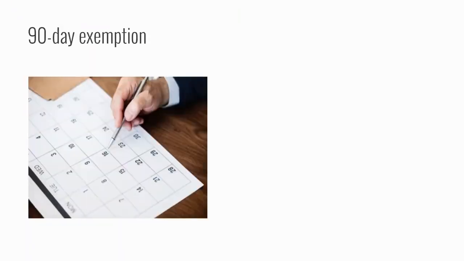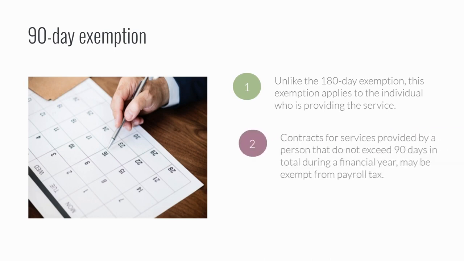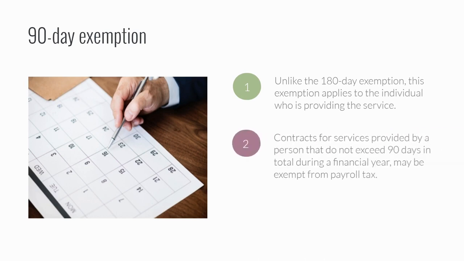Now, let's have a look at our next exemption that relates to days worked. We now know that the 180-day exemption relates to how many days the service was required by the business. In contrast, the 90-day exemption applies to how many days the contractor has provided you the service. If a relevant contract involves the provision of services by a person providing the same or similar services to a principal under the contract for no more than 90 days in a financial year, it is an exempt contract.